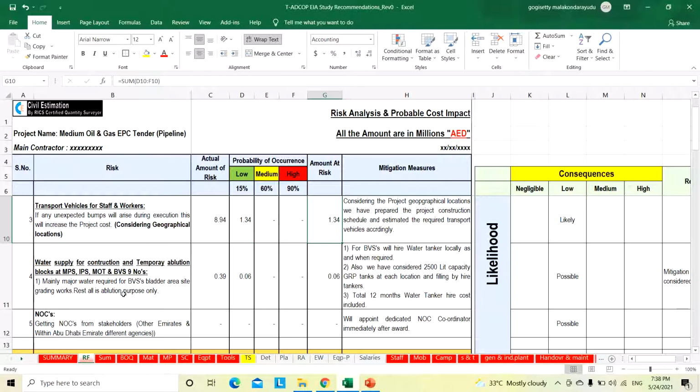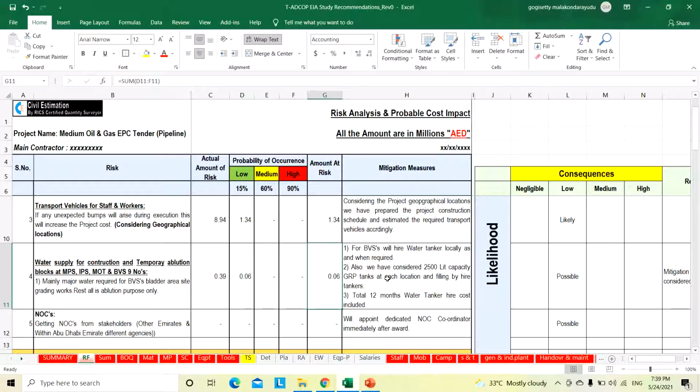Then, water supply for construction and temporary ablution blocks. This is the construction water, and the total construction cost is this much. This is also considered under the low category. Definitely it will come, but in terms of consequence it comes under low. So it is coming to 0.06.